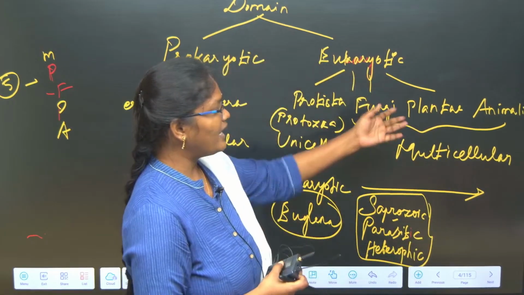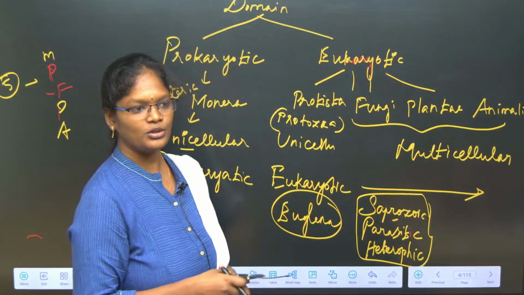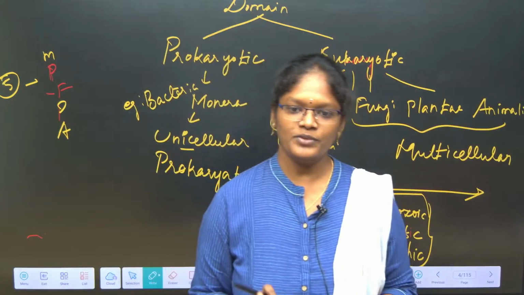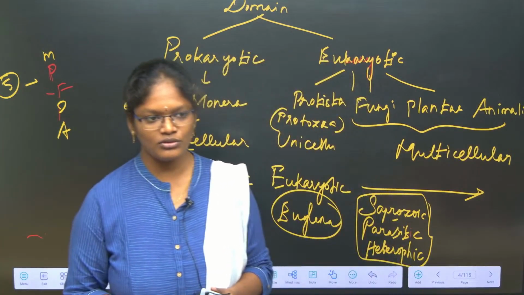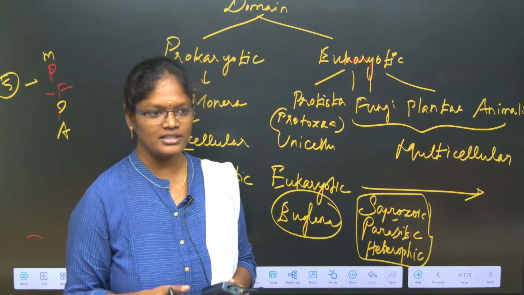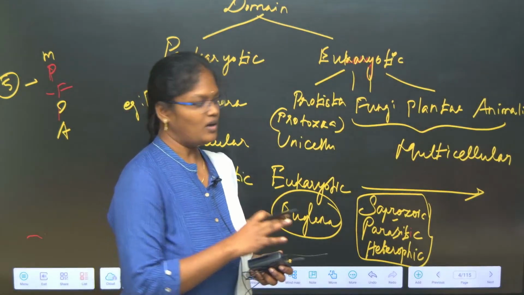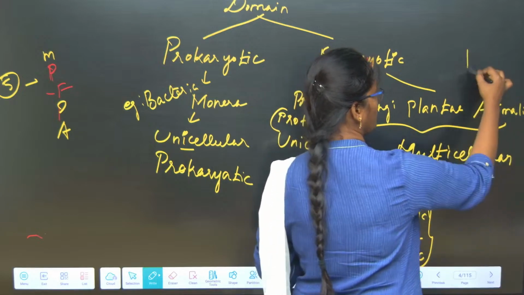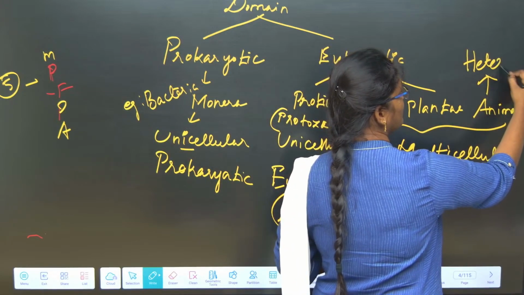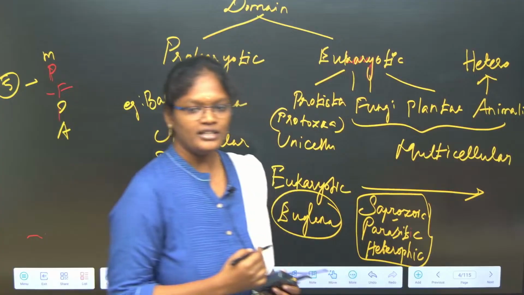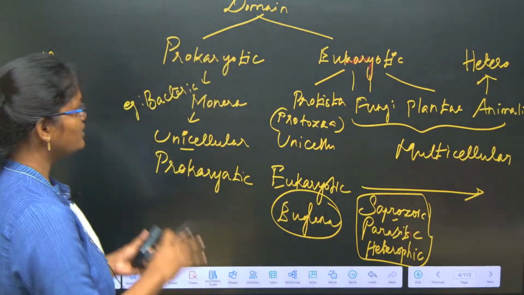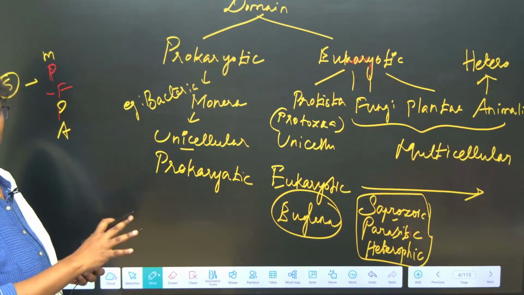So what about Plantae? Whether it is autotroph or heterotroph, can the plant synthesize its own food materials or not? They can synthesize their own food by the process of photosynthesis, so we call them autotrophs. Is an animal an autotroph or heterotroph? Heterotroph, because we can't synthesize our own material, so we have to depend on plants or other animals for our food. So this is the basic understanding of the five kingdom classification.